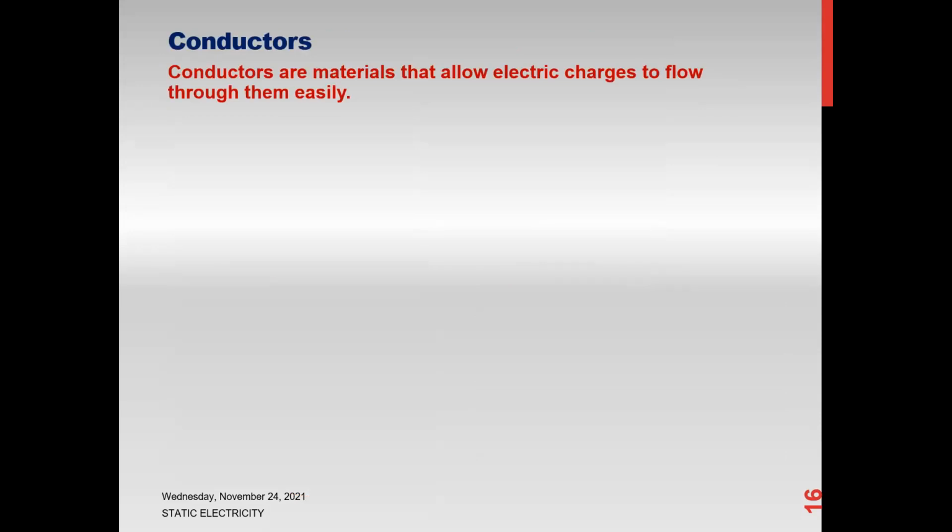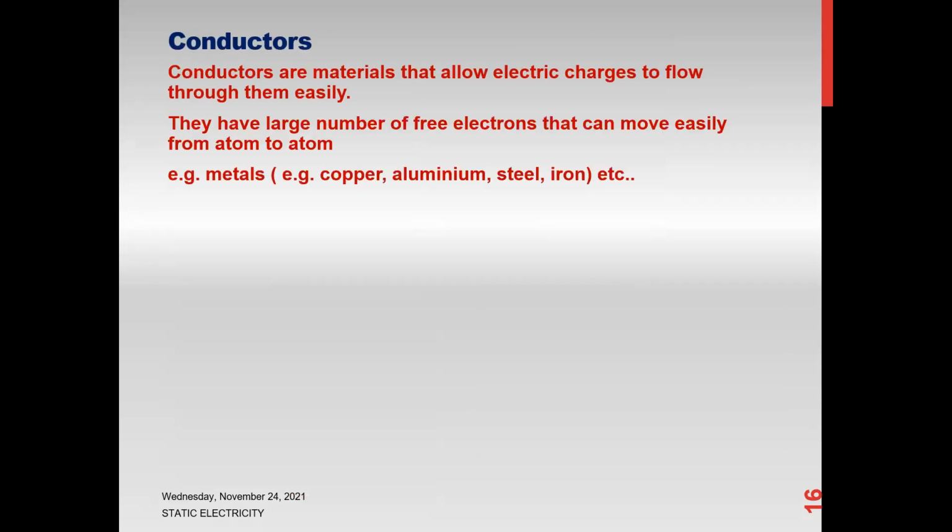Then material can be classified as conductor or insulator. A conductor is a material which allows charge to flow through it. As we know, metals have a lattice of positive ions and delocalized electrons. Through this lattice of positive ions, the electrons can actually move or flow. They allow the electrons to flow from one end to another, so we call that a conductor.